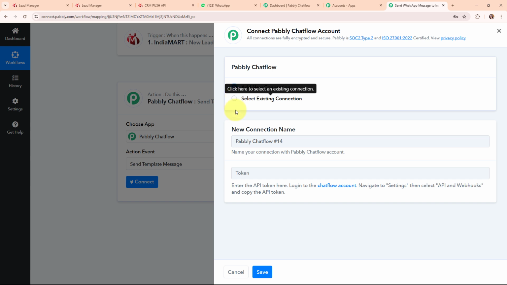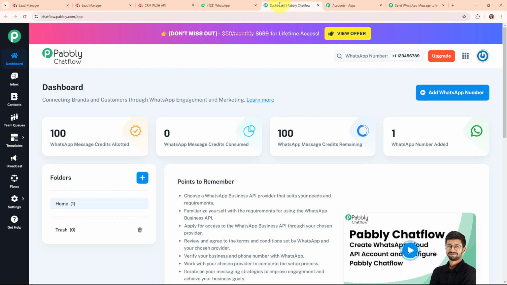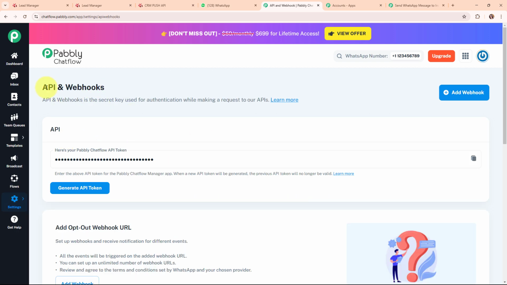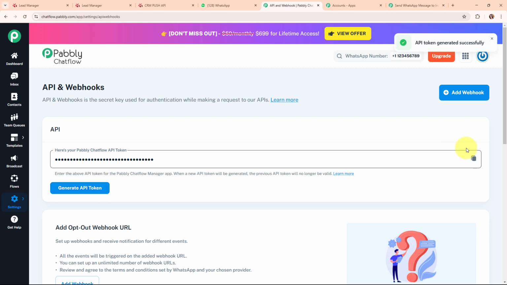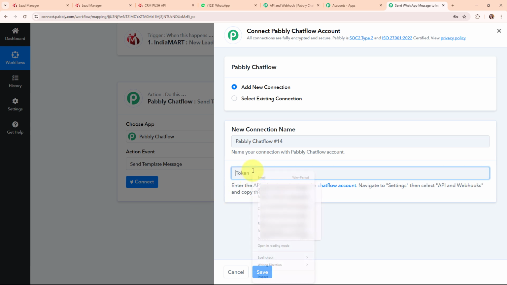And now, to build a new connection, it is asking me for the API token. So following the instructions given below, I've already logged in to my Pabbly Chatflow account, and from here I'm going to click on the settings given in the left sidebar, and under settings I'm going to select API and webhooks. Under API and webhooks, I'm going to generate an API token first, and then I'm going to copy the token, move back to Pabbly Connect, and paste the token. So I've successfully added the API token, and now I'm going to click on save.